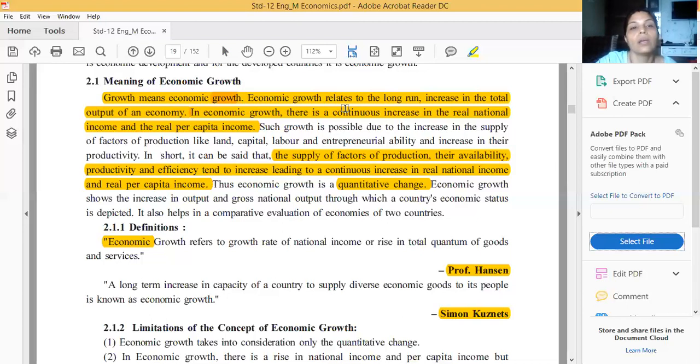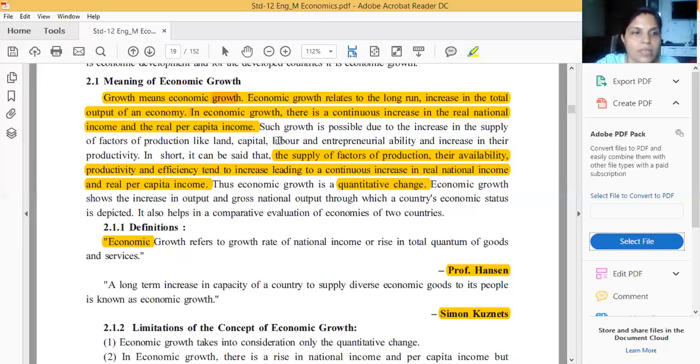Now the next point for the characteristic. Economic growth shows the increase in the output and gross national output through which a country's economic status is depicted. It also helps in a comparative evaluation of the economies of two countries. I hope you all got this meaning.